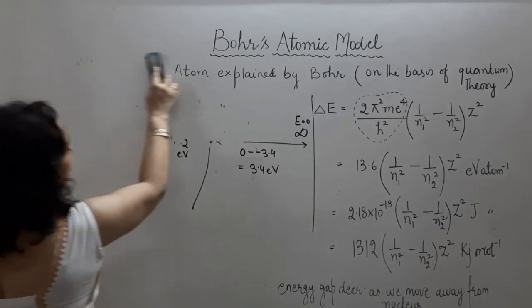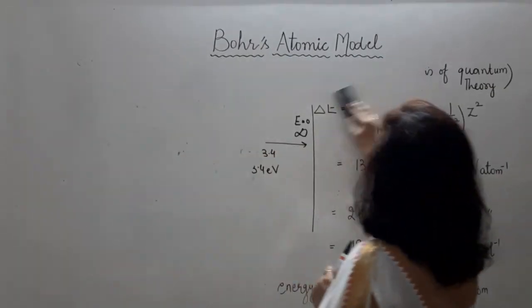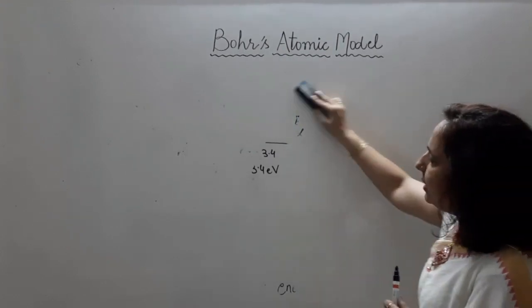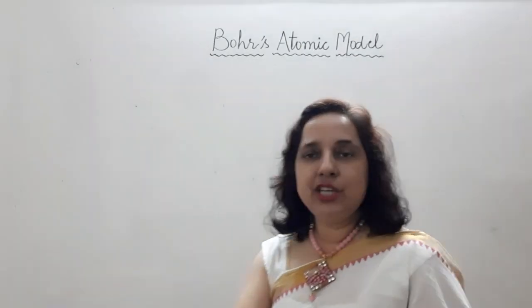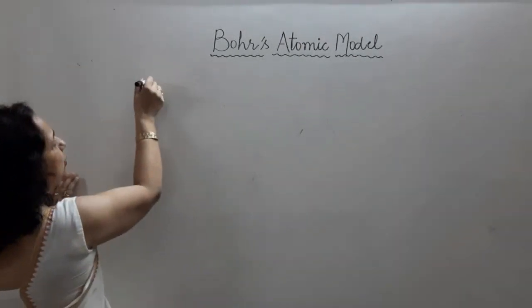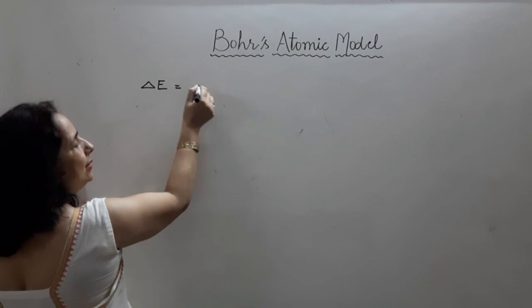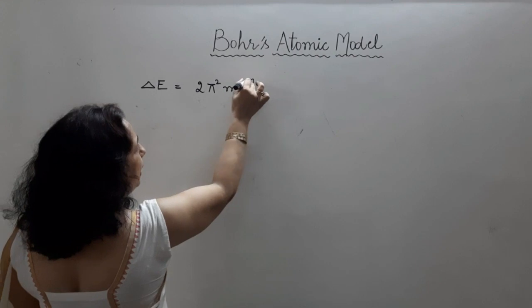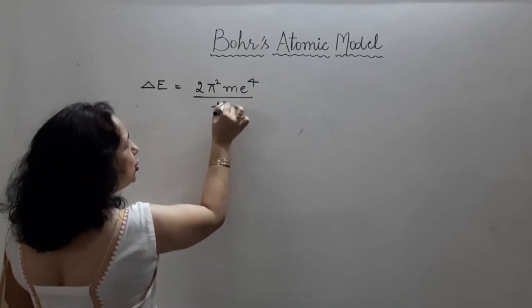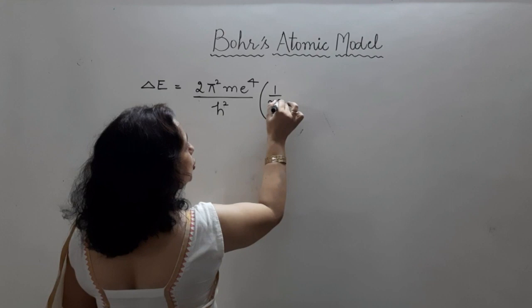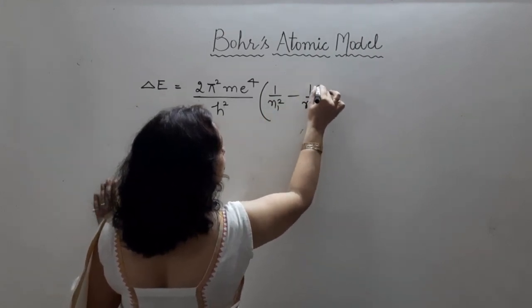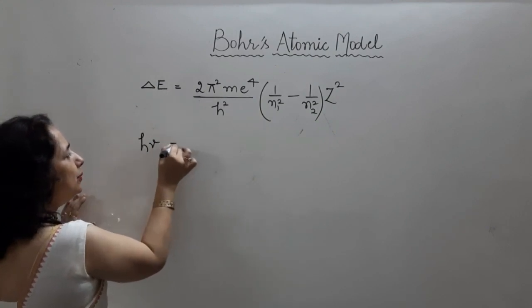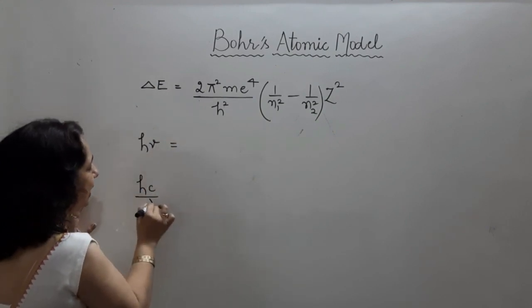Bohr's model, structure of atom explained by him, energy concept was explained by him, a very well explained energy formula and then energy values. After this energy concept or energy formula, now as we have done this, delta E is equal to 2 pi square m e raised to power 4 divided by h square, 1 by n1 square minus 1 by n2 square, into z square. Delta E is written as h nu. It can be written as hc by lambda.